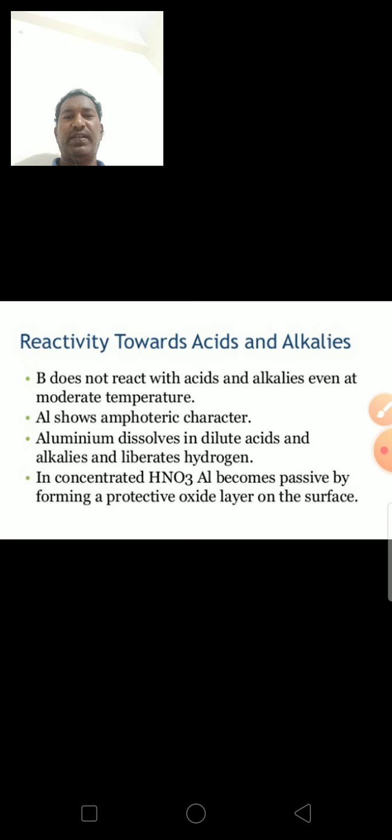It dissolves in dilute acids and alkalis and liberates hydrogen. With concentrated HNO3, aluminum becomes passive by forming a protective oxide layer on the surface.